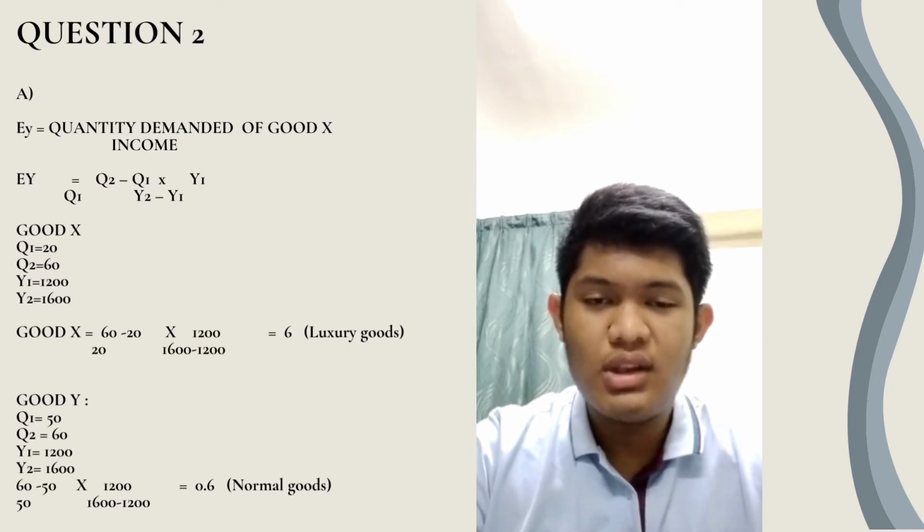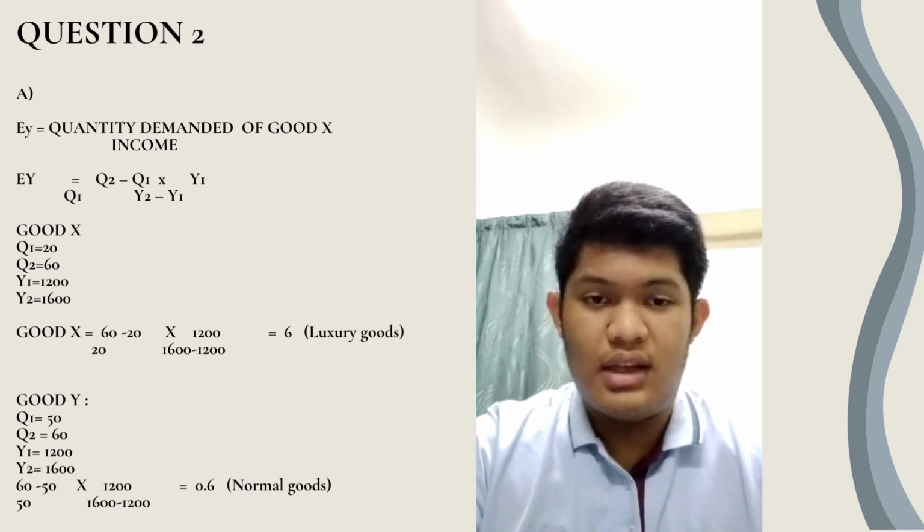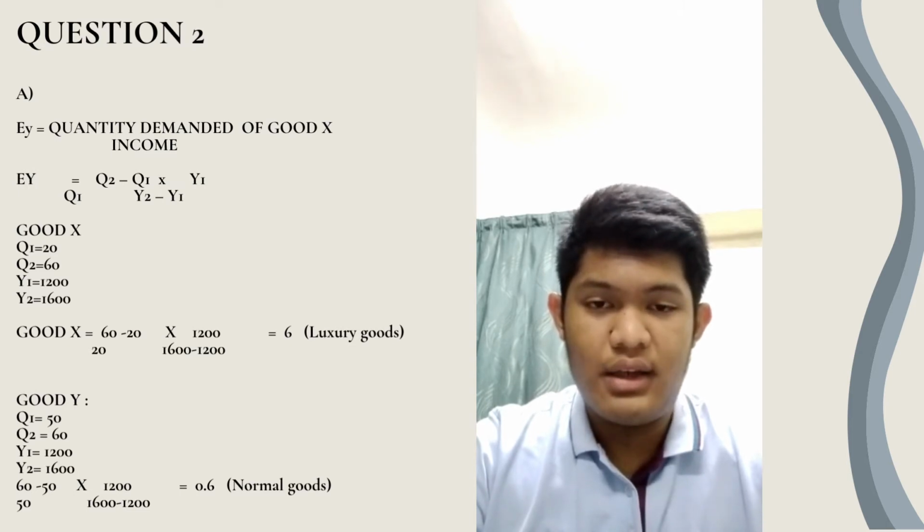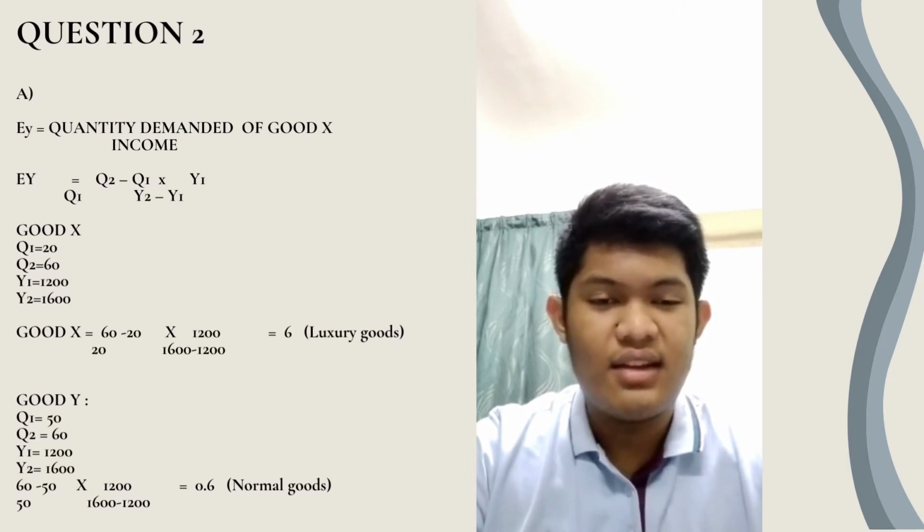For good X, quantity 1 is 20, quantity 2 is 60, income 1 is 1,200 and income 2 is 1,600, using the formula that we're talking about. That is, good X equals 60 minus 20 times 1,200, divided by 20 times 1,600 minus 1,200, and the answer for this good X is 6. Since it's more than 1, the answer is luxury goods.